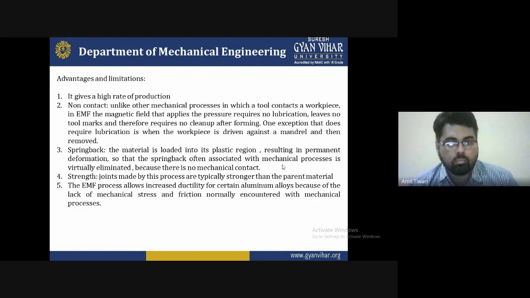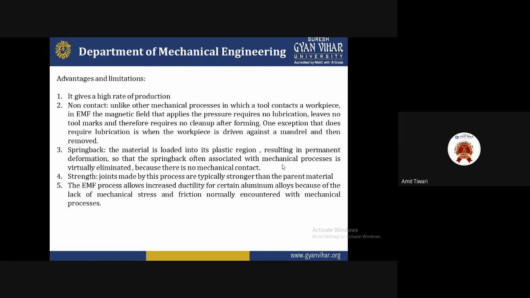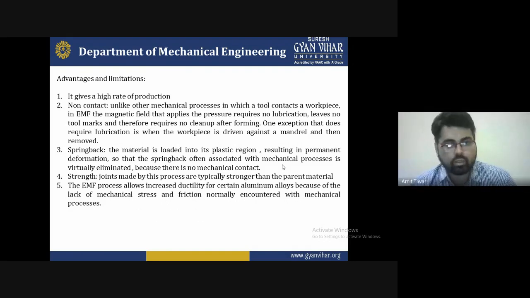If we consider the strength of the joint made, the processes are typically stronger than the parent material. And the EMF processes allow an increase in the ductility of certain aluminum alloys, because of the lack of the mechanical stresses and friction normally encountered with mechanical processes. So these are some benefits.